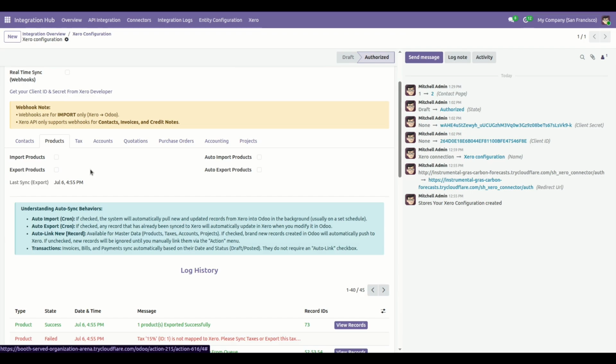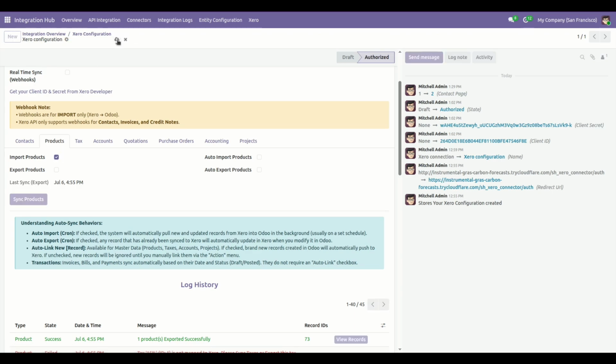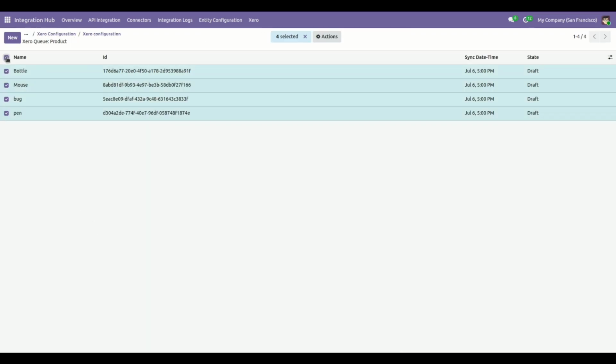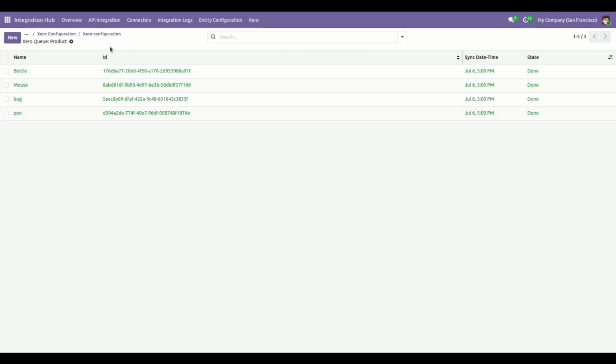If you want to import products from Xero to Odoo, simply check the Import Products Boolean, save and click on the Sync Product button. Here you can see 4 records are added in the product queue. View records, select and manually import from the queue to Odoo.